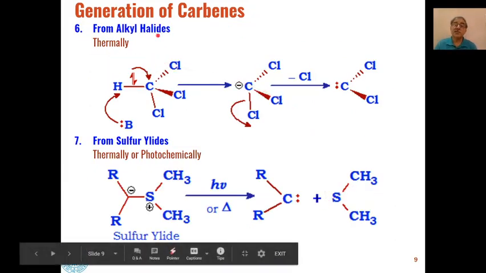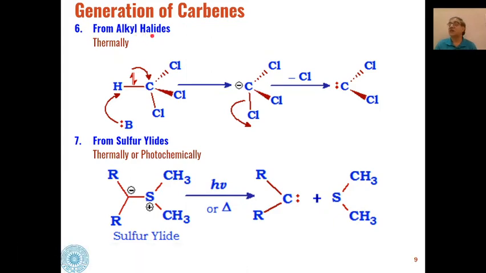Then next is that carbenes can be formed from alkyl halides also. As we have seen previously in the Reimer-Tiemann reaction, when chloroform is reacted with a base, first we will get these trichloromethane carbanions, and with the elimination of chloride ion, we will get dichlorocarbenes as the product.